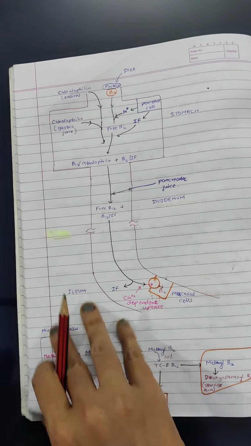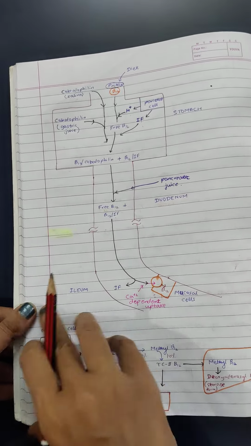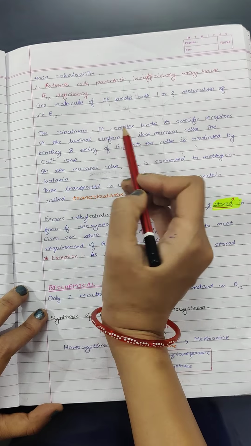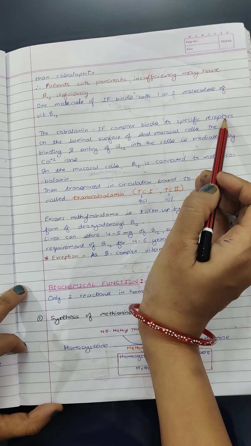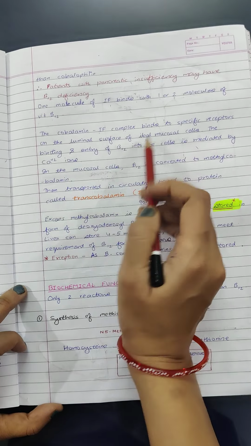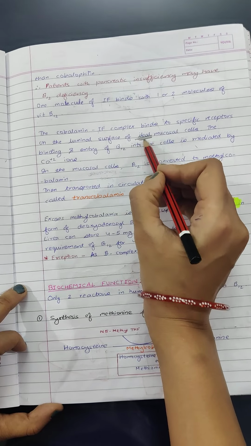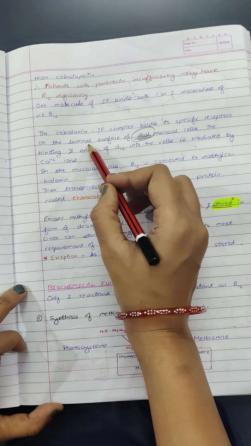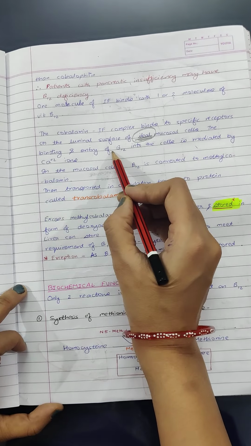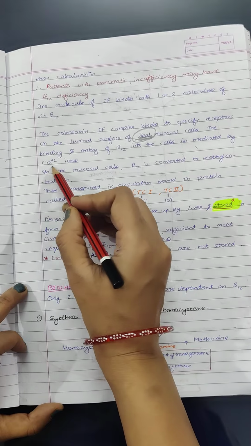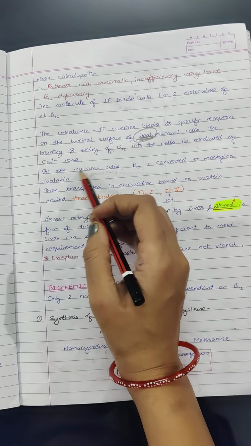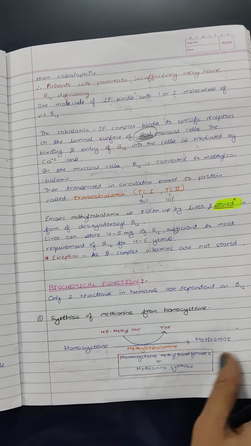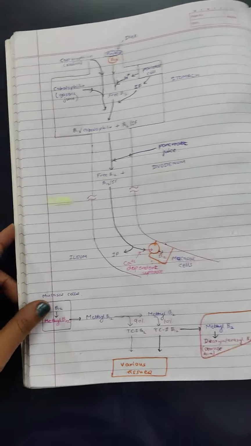Now we will first look at the theory part, then we will see this diagram. What happens? The cobalamin intrinsic factor complex binds to specific receptors on the luminal surface of ileal mucosal cells. This is important, means absorption occurs in the ileum part. This complex then binds to the specific receptors. The binding and entry of B12 into the cell is mediated by calcium ions. Calcium ions are helpful for the binding. In the mucosal cells, B12 is converted to methylcobalamin. So up to this, what happens?